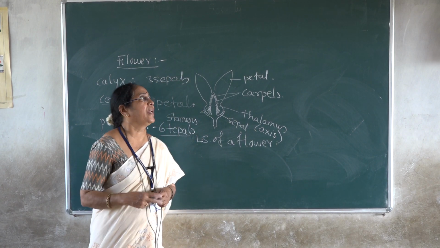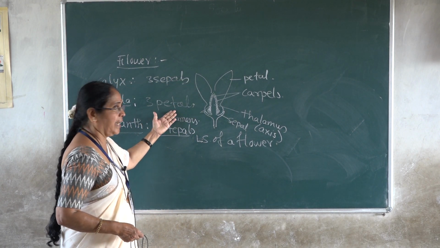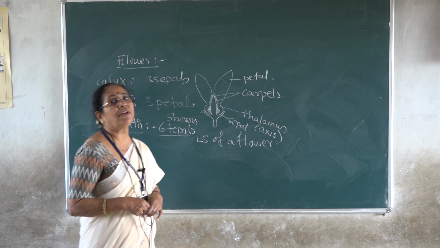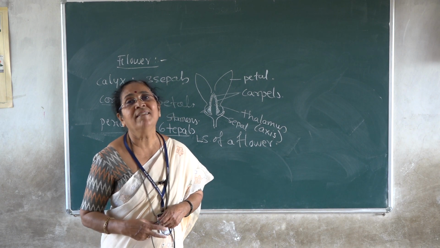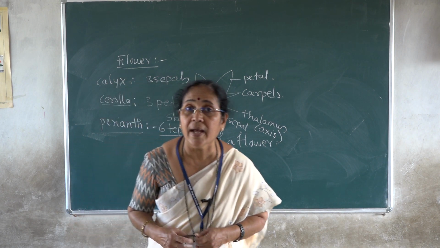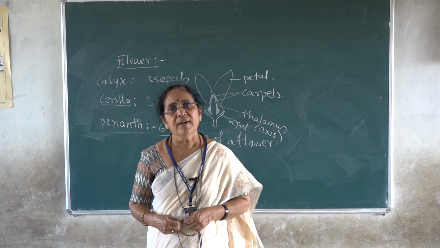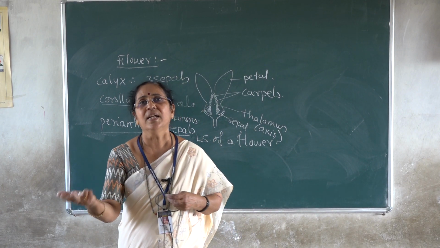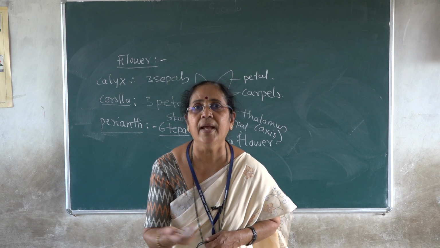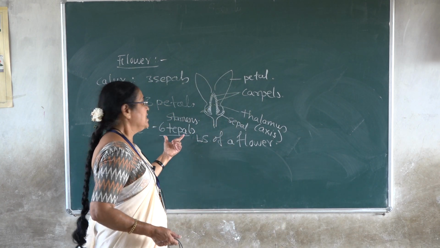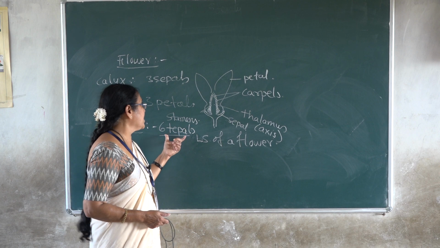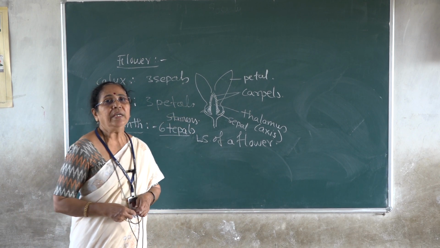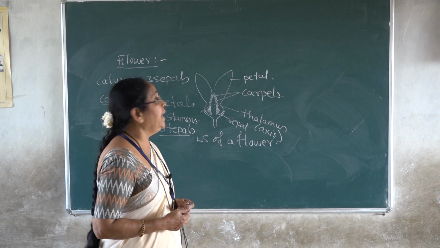And the common feature is, if the petals are present or if it is represented by tepals, the petals or tepals are very fleshy in nature. Generally they are sepaloid because they are green in color. Sepaloid means instead of having a colorful nature, they are green in color. So 6 sepals or 3 petals, they are very thick and fleshy, sepaloid in nature, and connate below.